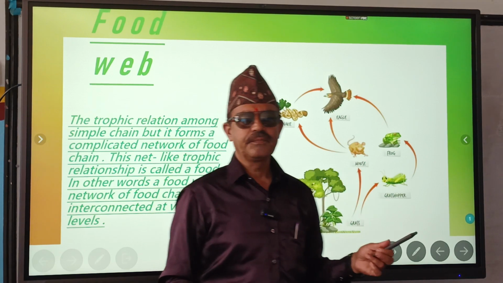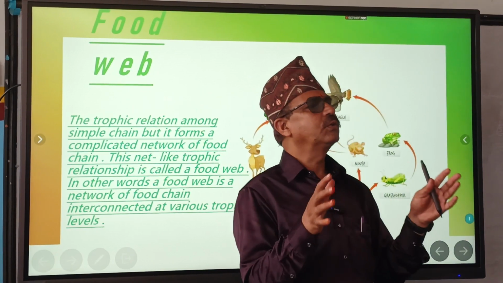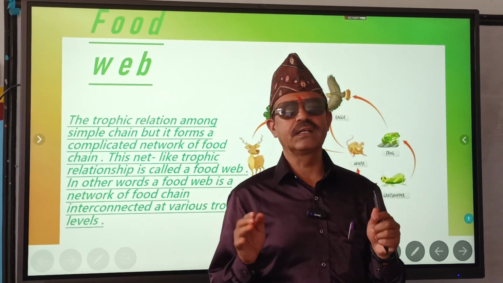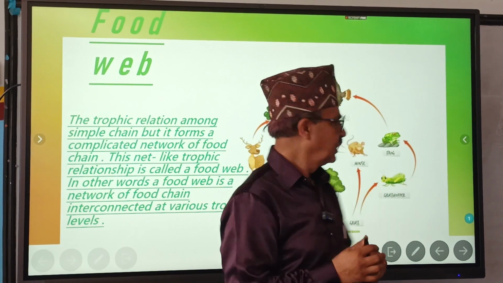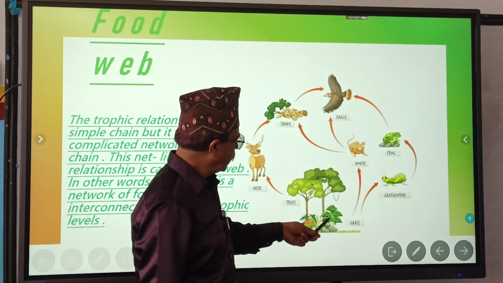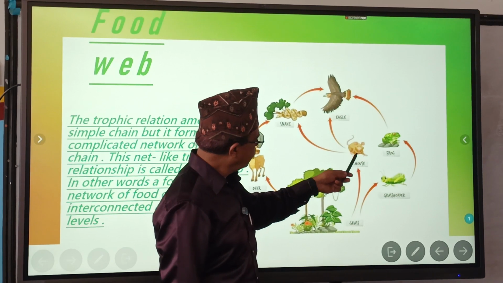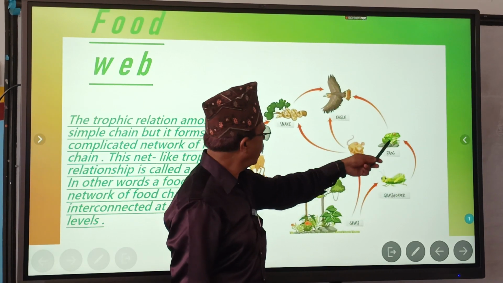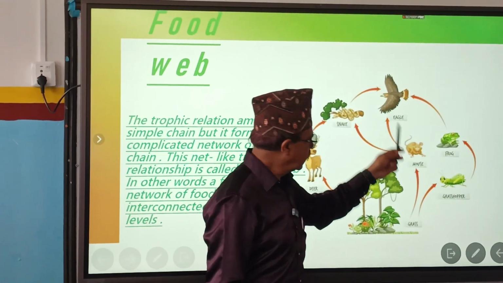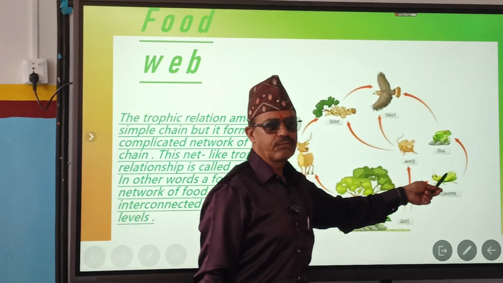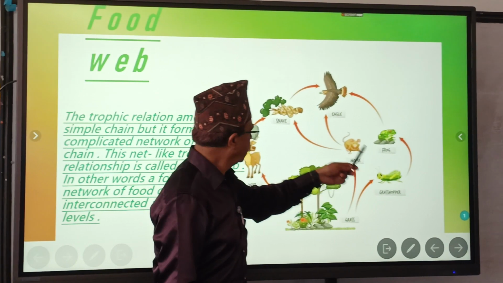It says that it is difficult to get an isolated food chain, only one food chain. Food chains are connected at different levels. See here, the producer is eaten by mouse, grasshopper, and frog, which are again eaten by the eagle. The eagle eats mouse also, and the eagle eats frog also. So they are connected.